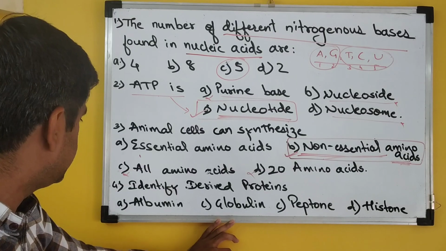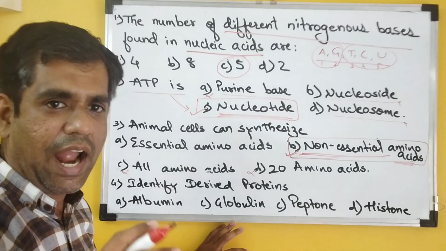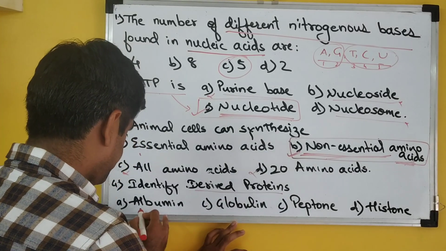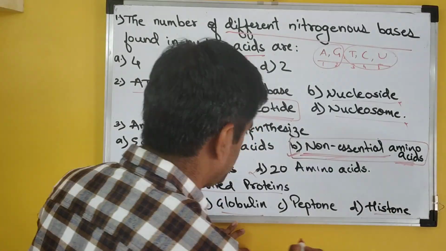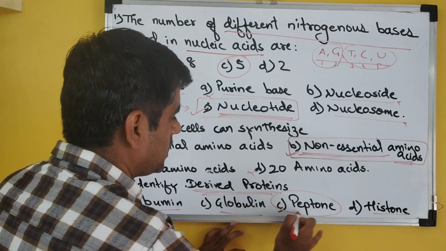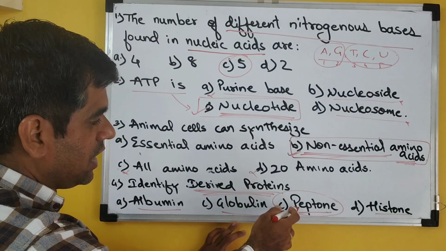The last question reads as identify the derived proteins. We know that hydrolytic products of proteins are called derived proteins. Albumin itself is a protein, globulin is a protein, histone is a protein, peptone is a hydrolytic product of protein which comes under the class of derived proteins. So the derived protein among these is your peptone.